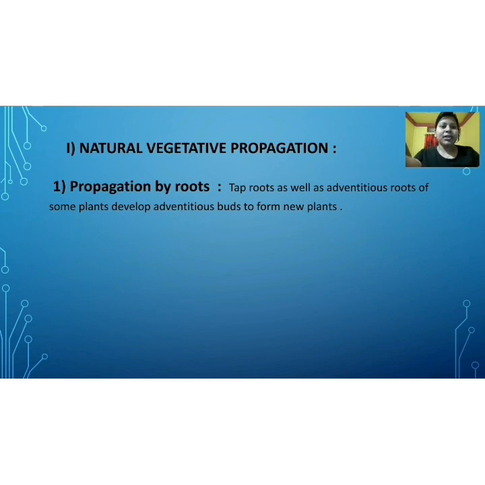In propagation by roots, tap roots as well as adventitious roots of some plants develop adventitious buds, and from those buds new plants develop to form new plants.